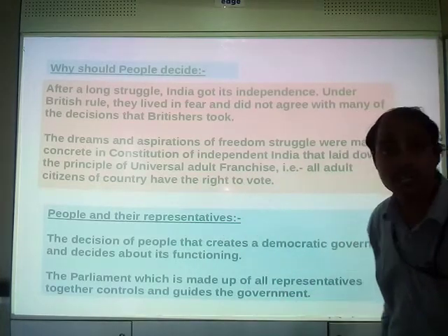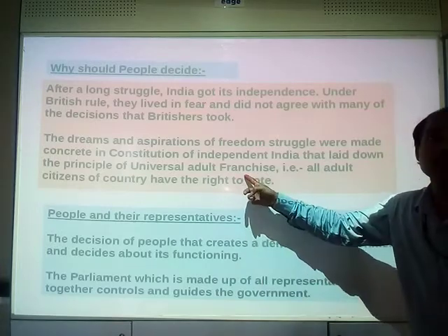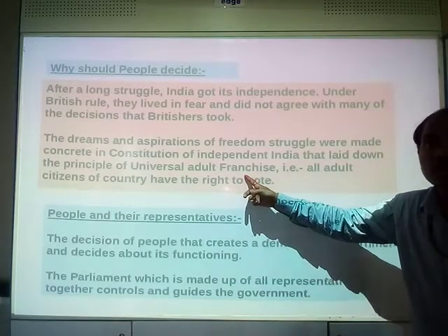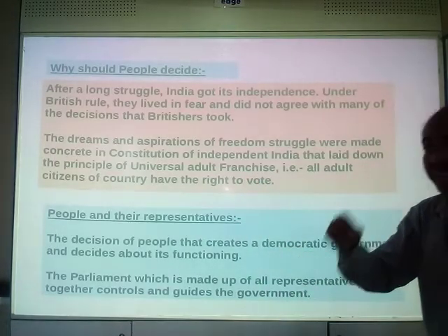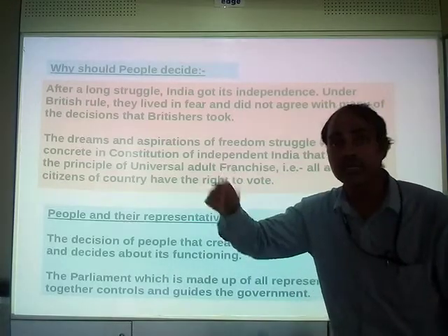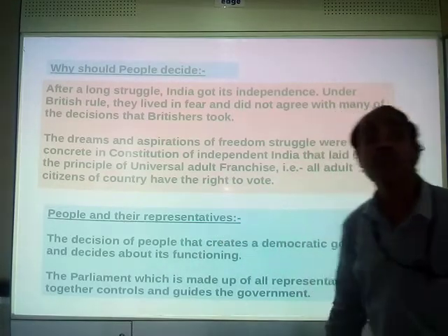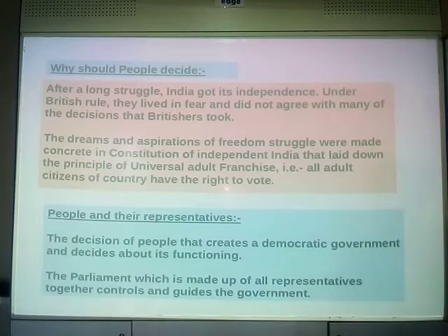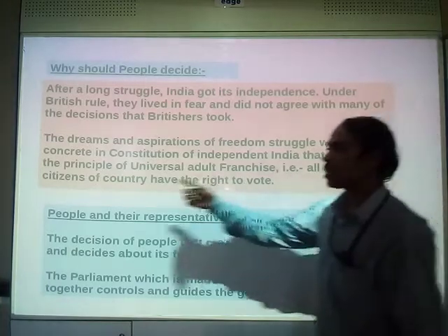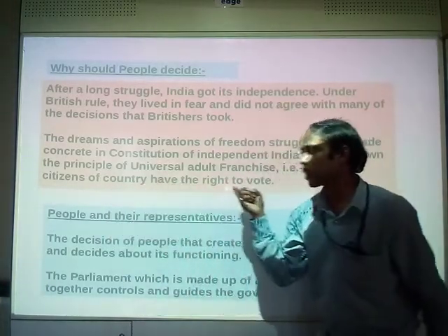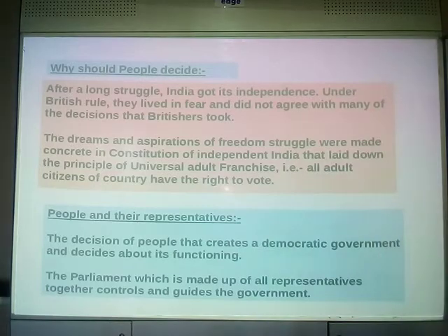You have also learnt in standard 7 what universal adult franchise is. It means people of 18 years and above have the right to cast their vote. All adult citizens of the country have the right to vote.